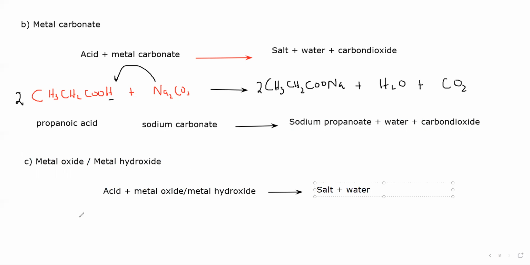So if we have ethanoic acid, CH3COOH, plus metal oxide, say sodium oxide, this will form sodium ethanoate plus water, H2O.